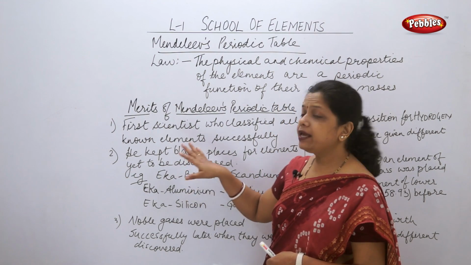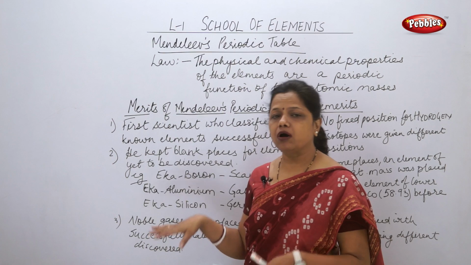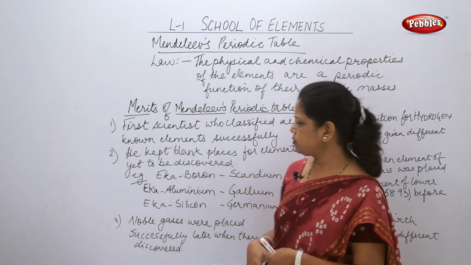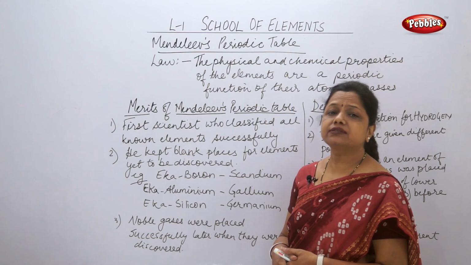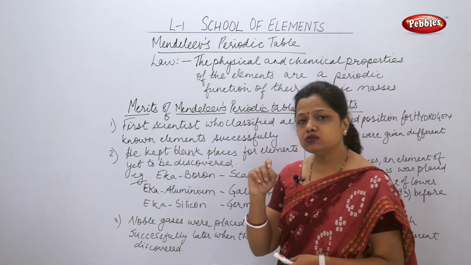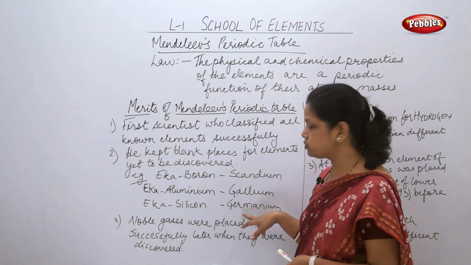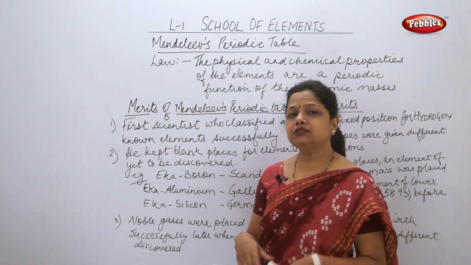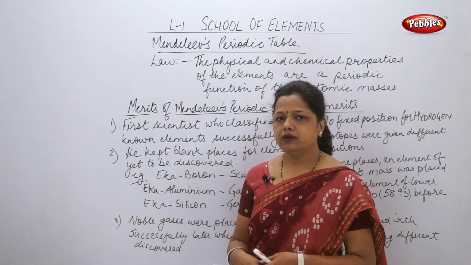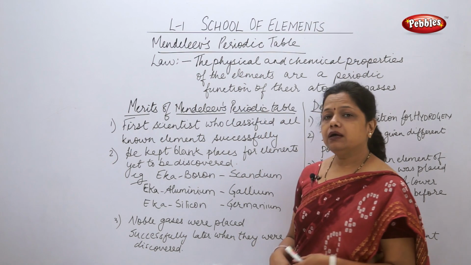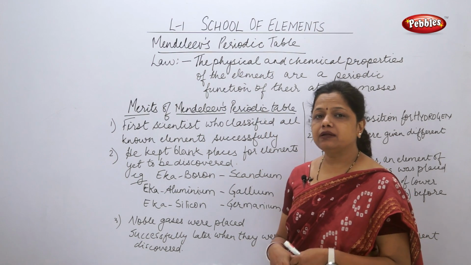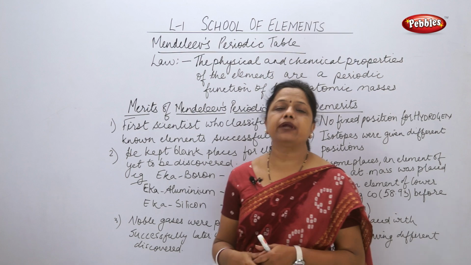So he had kept some blank spaces for the elements which could be discovered later on, and he was right because three elements were discovered later on once he declared his table. Later on another space was occupied, the eighth group which he had kept empty.